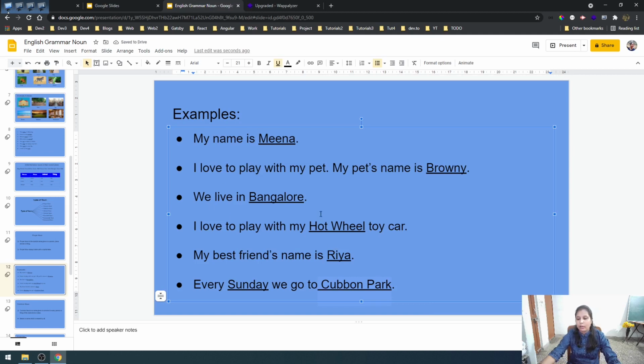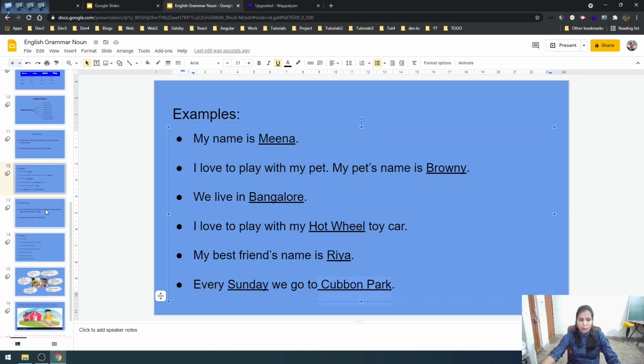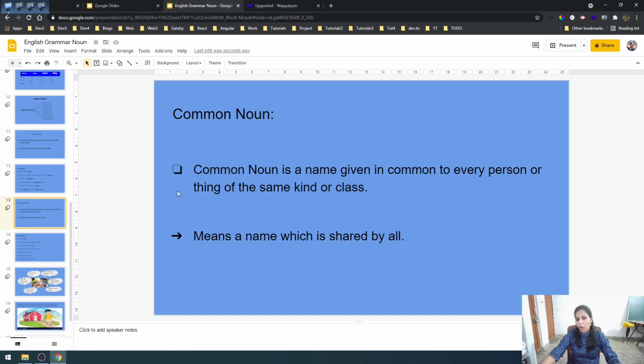So till here we understood what is a proper noun. Okay. Now we will see what is a common noun. Common noun is a name given in common to every person or thing of the same kind or class. For example, girl, boy, student, class, park, cat, dog, teacher, all these are common nouns.